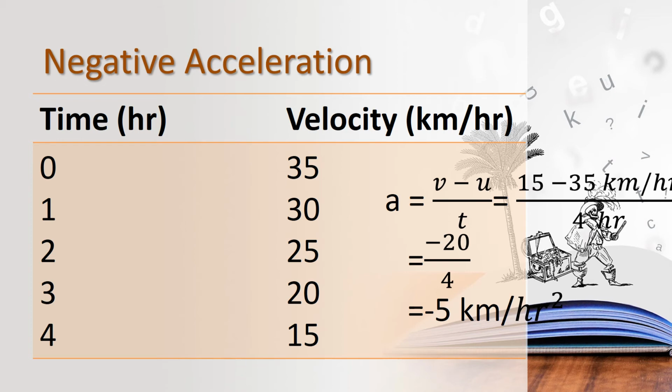If the velocity does not change, the acceleration is 0. In acceleration we have two types, positive acceleration and negative acceleration. Positive acceleration means uniform acceleration, and negative acceleration means deceleration or retardation. Children, can you all understand?